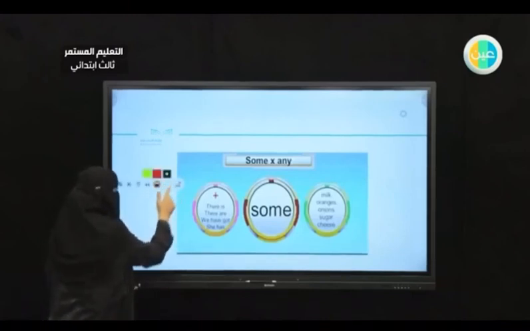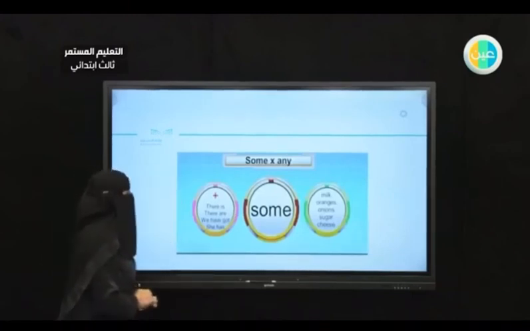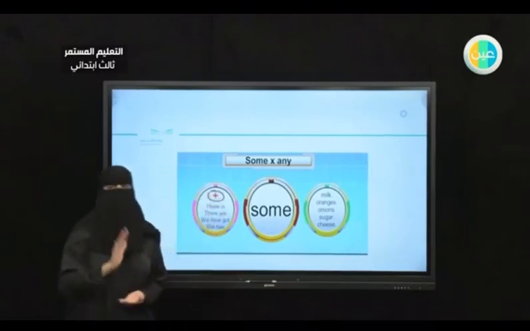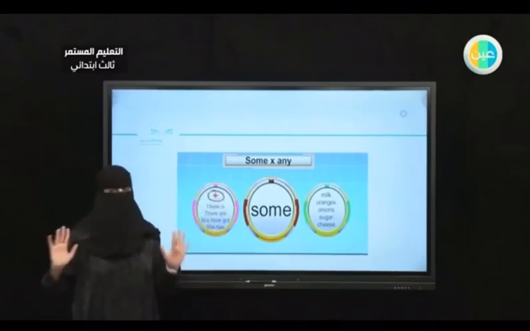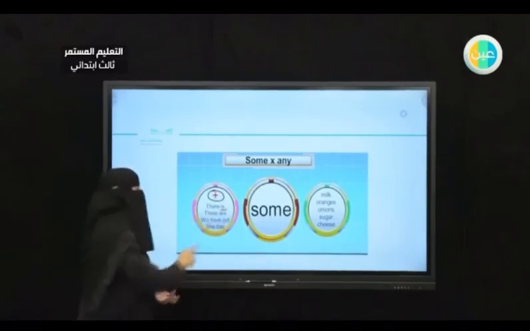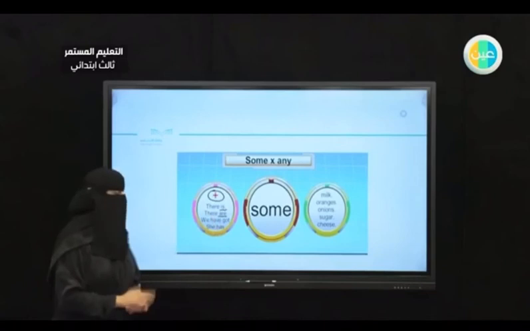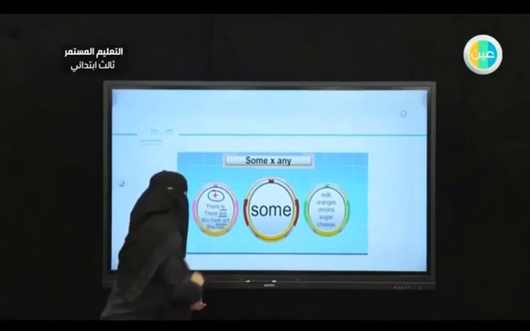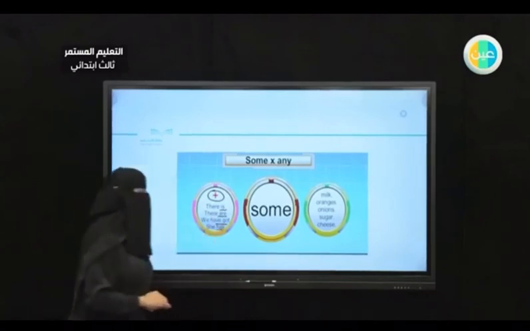When do I use some? I use some if the sentence is affirmative, so there's no not in this sentence. I use it with uncountable nouns, with plural countable nouns, or with sentences like we have got or she has got.